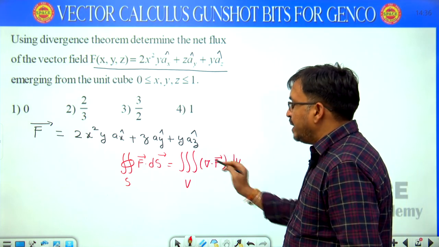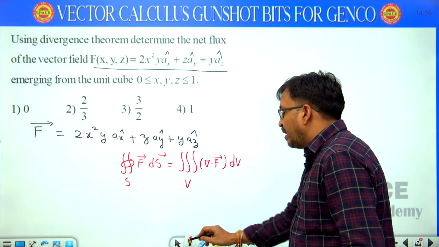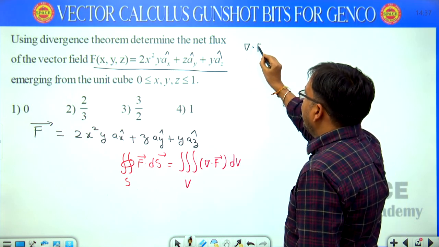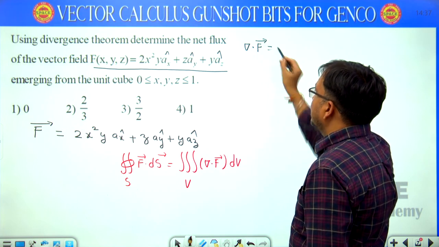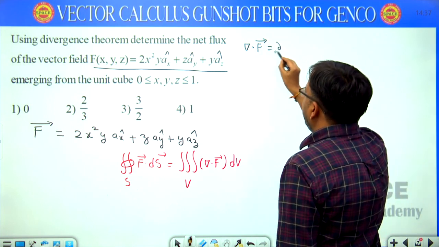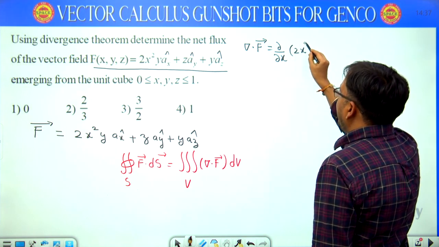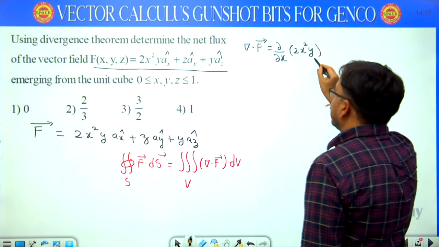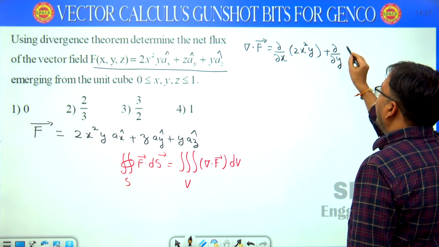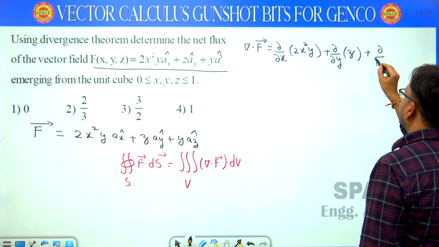To find this integration of del dot f dv, first you calculate del dot f, that is the divergence of f. See here, f is in the rectangular coordinate system. Del dot f equals dou by dou x of 2x square y plus dou by dou y of z plus dou by dou z of y.